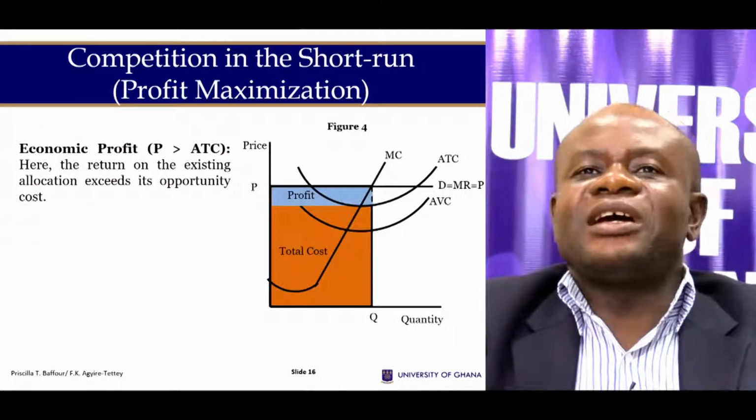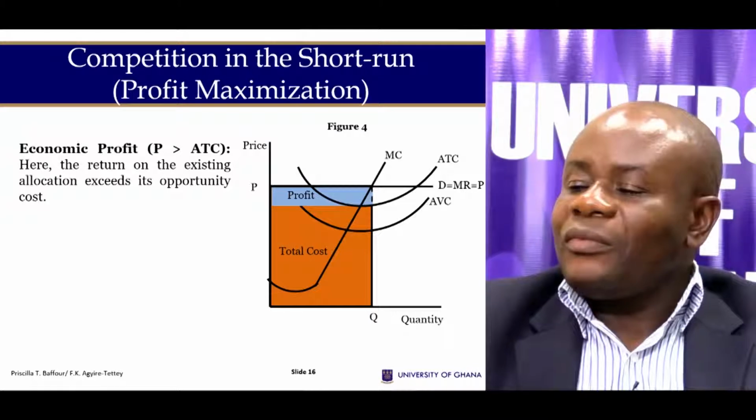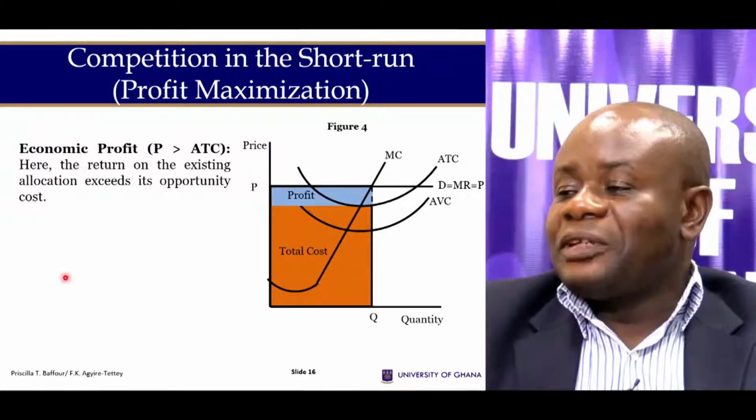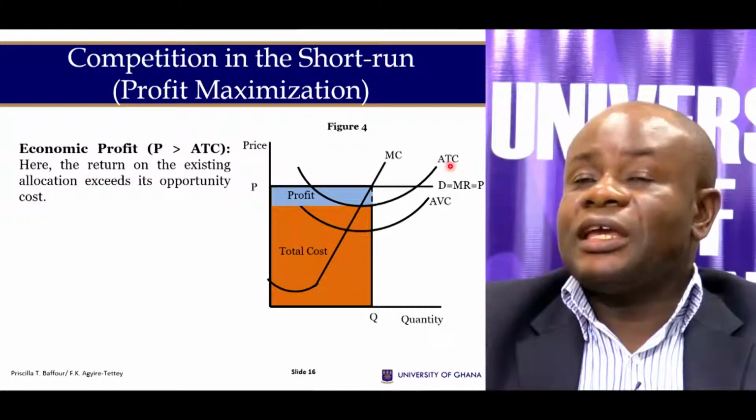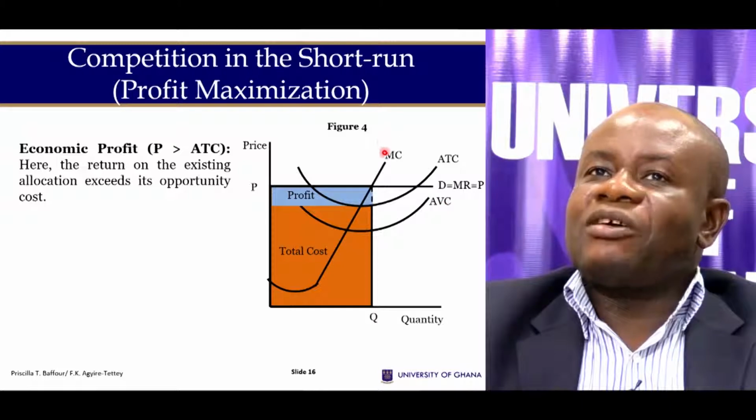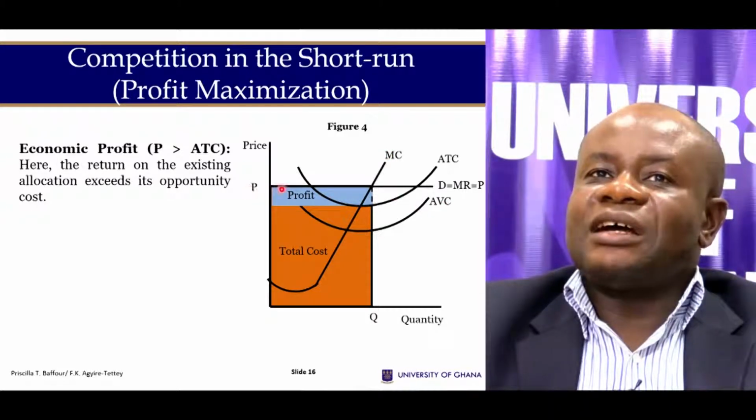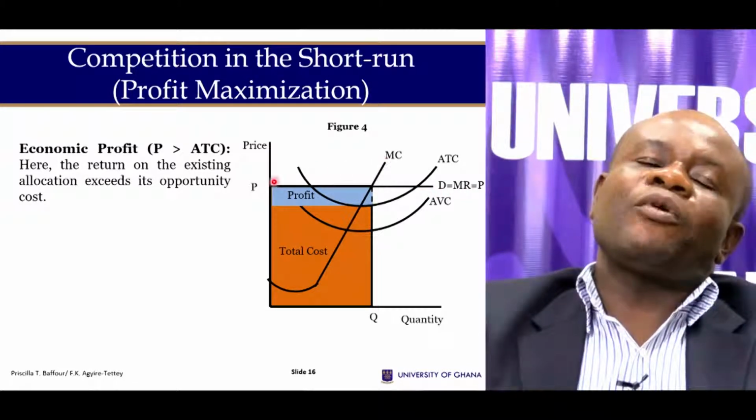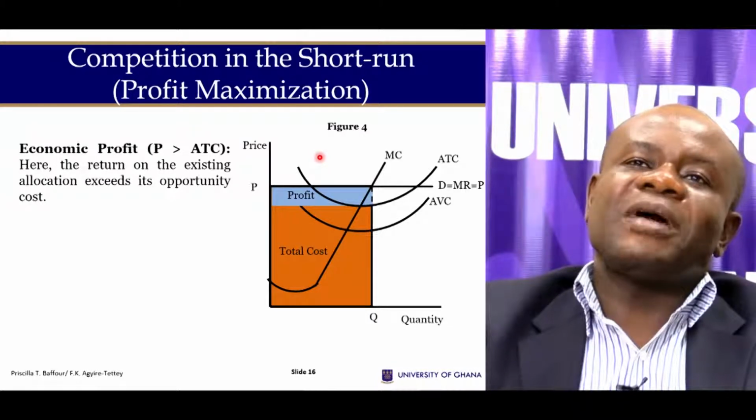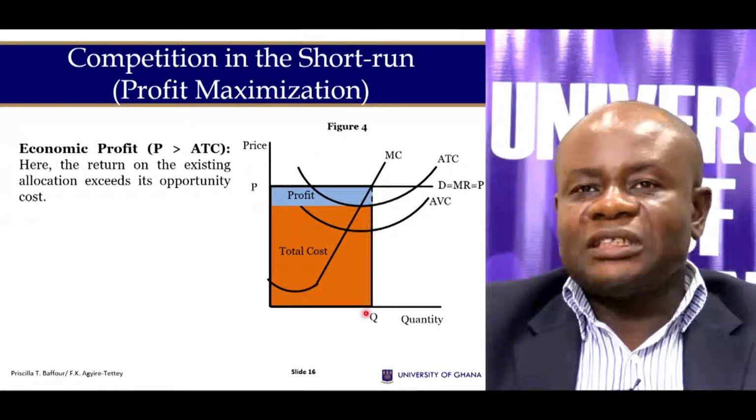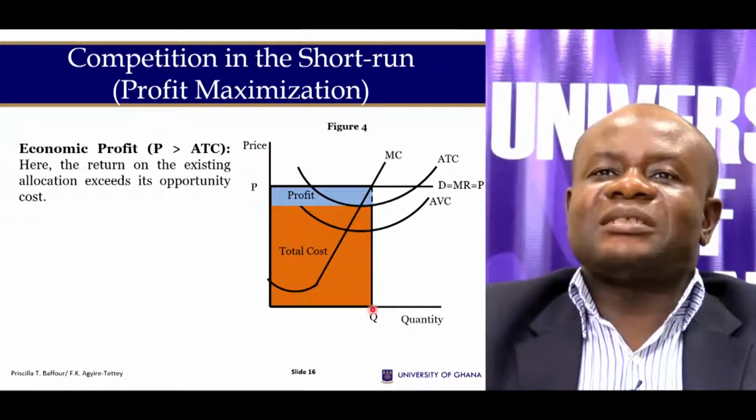So in this case, for example, we have our cost per output curve being the ATC, which is shown here, and our average variable cost is here, and our marginal cost is here. That is our marginal revenue curve and our demand curve, which is equal to the price. So we expect that at the point where the marginal revenue is equal to the marginal cost, our output is determined here and the firm maximizes profit.